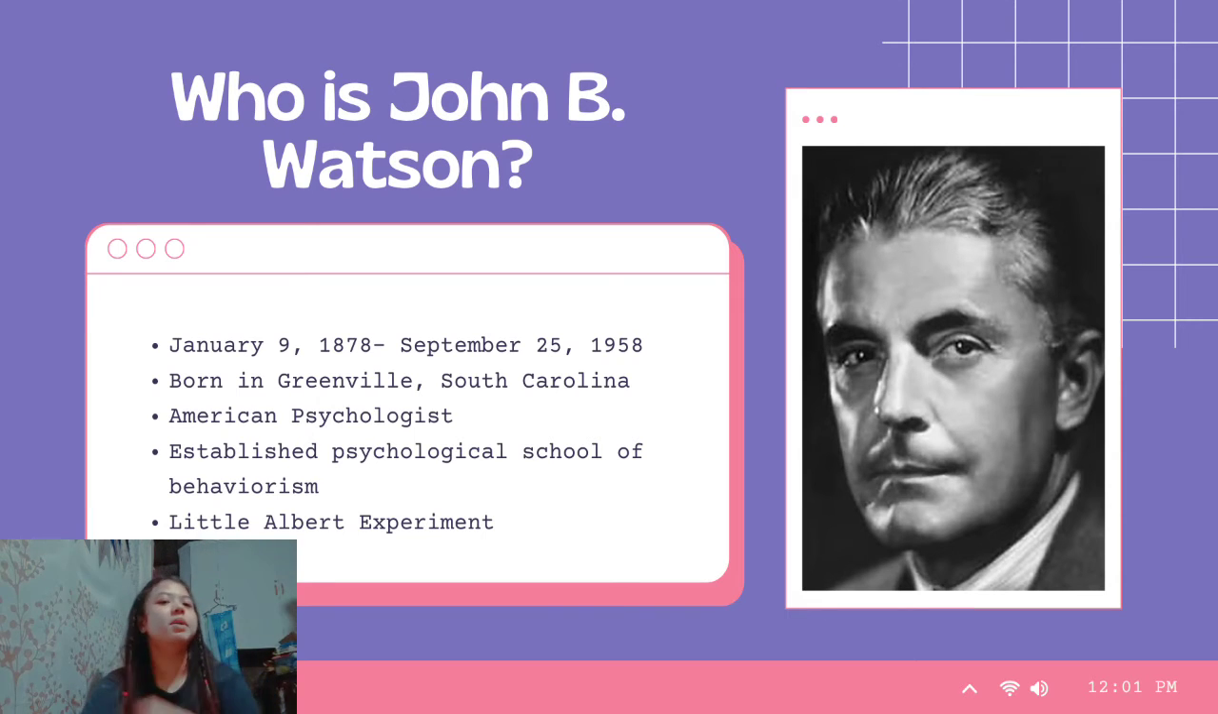So, here is some information about the life of John Broadus Watson. He was born on January 9, 1878, and died September 25, 1958. He was born in Greenville, South Carolina. He was an American psychologist and established the psychological school of behaviorism. His experiment was entitled Little Albert.